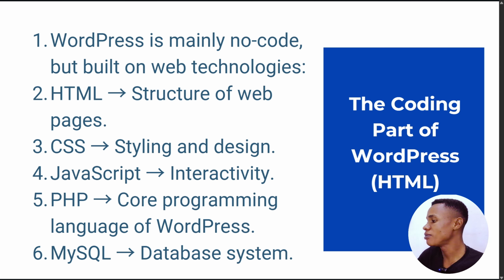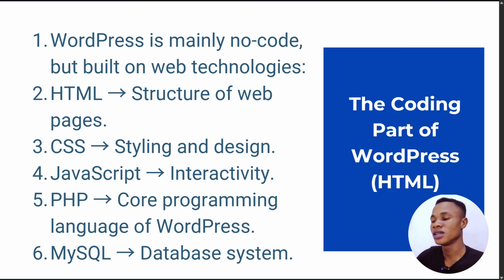So WordPress is majorly no coding, but you can include some coding aspects like HTML. Now the HTML has to do with the structure of the web pages, how they look. You put the home here, you put the about us here, you put the footer here, you put the picture here. That is the structure. Now the CSS is the styling, the colors, the text style, and all of that.